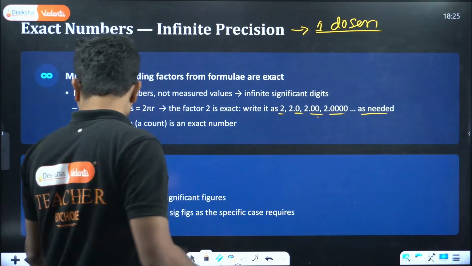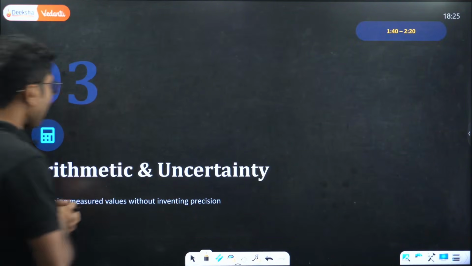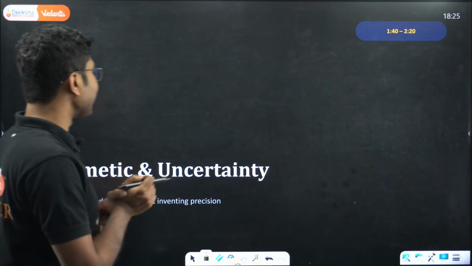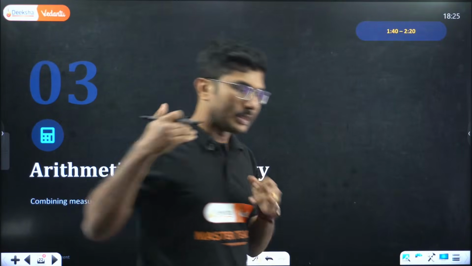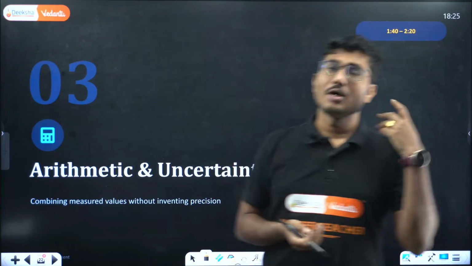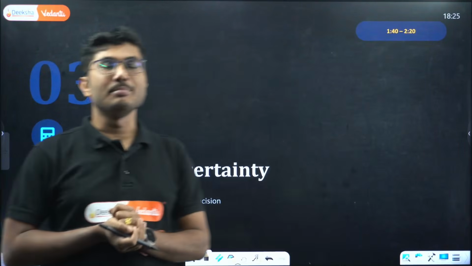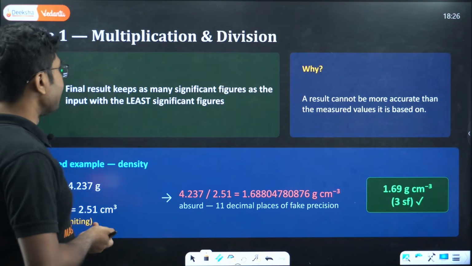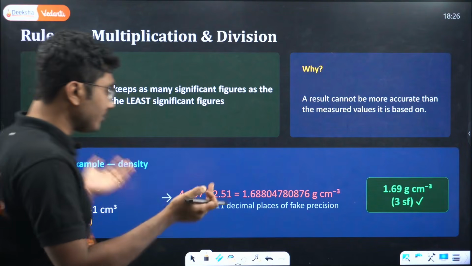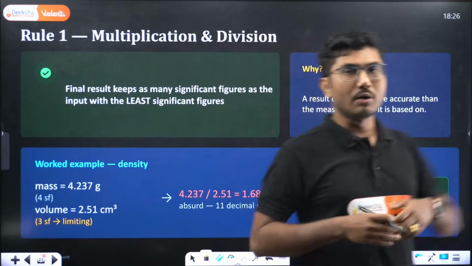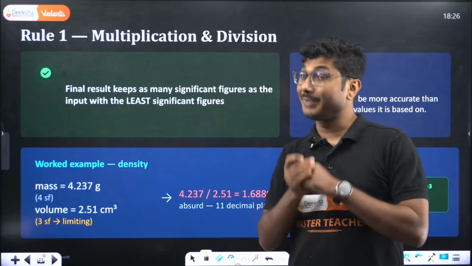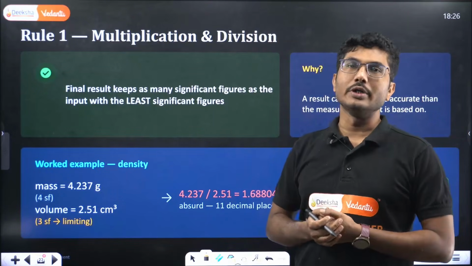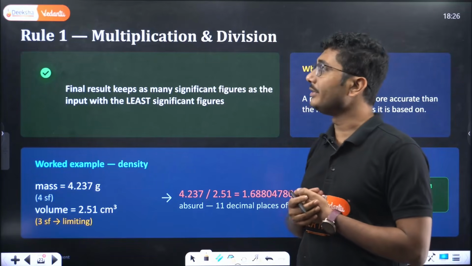Now let's move on with our discussion. Next, we are going to discuss arithmetic and uncertainty, basically arithmetic calculations and what uncertainty is in every measurement. We are discussing certain rules for how significant figures play a very important role in multiplication and division.